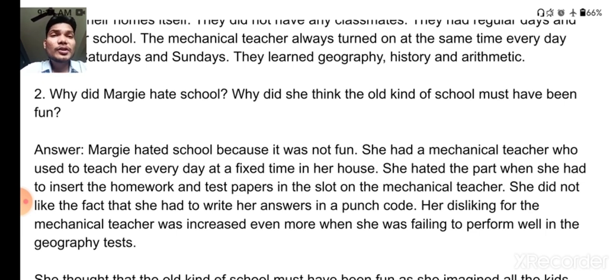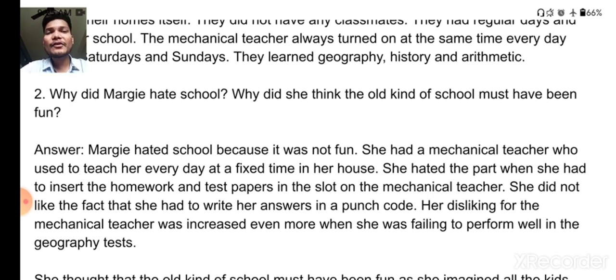Let us try to see what the reasons are. Margie hated the school because it was not fun. She had a mechanical teacher who used to teach her every day at a fixed time in her house. She hated the part when she had to insert the homework and test paper in the slot on the mechanical teacher. She did not like the fact that she had to write her answers in a punch code.